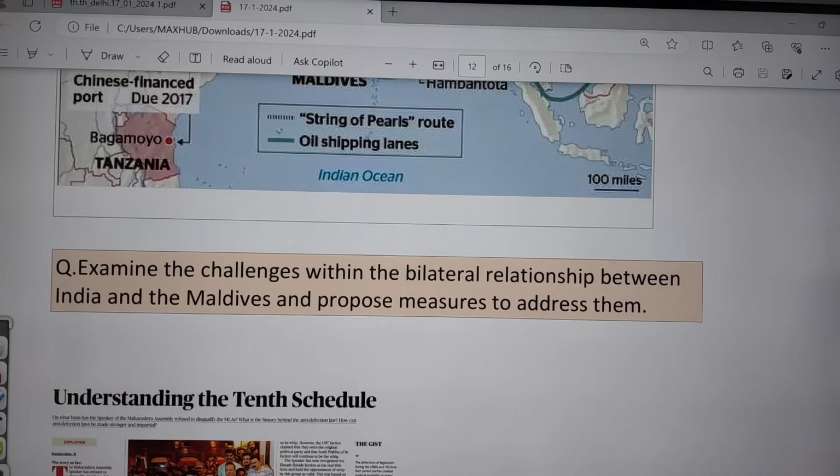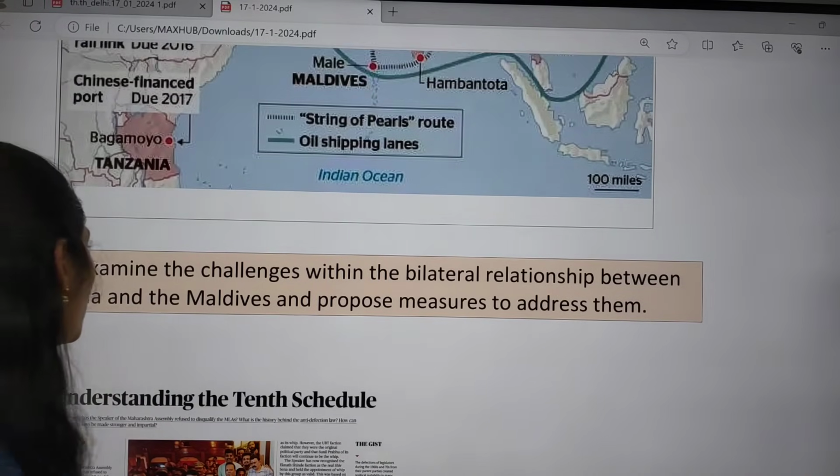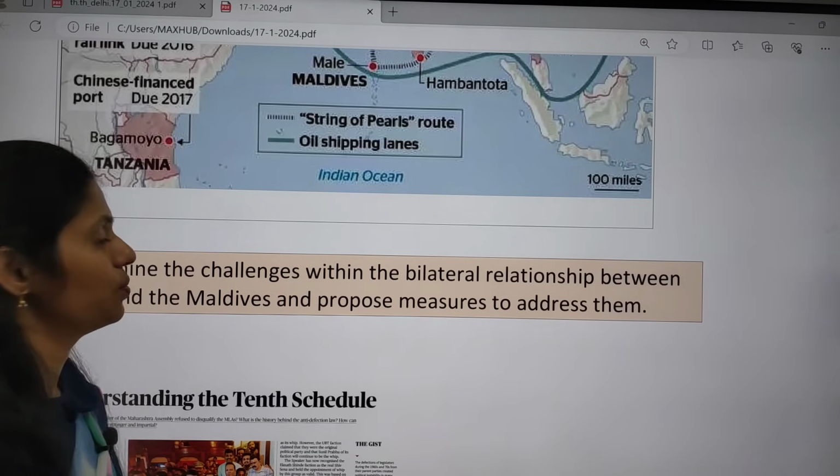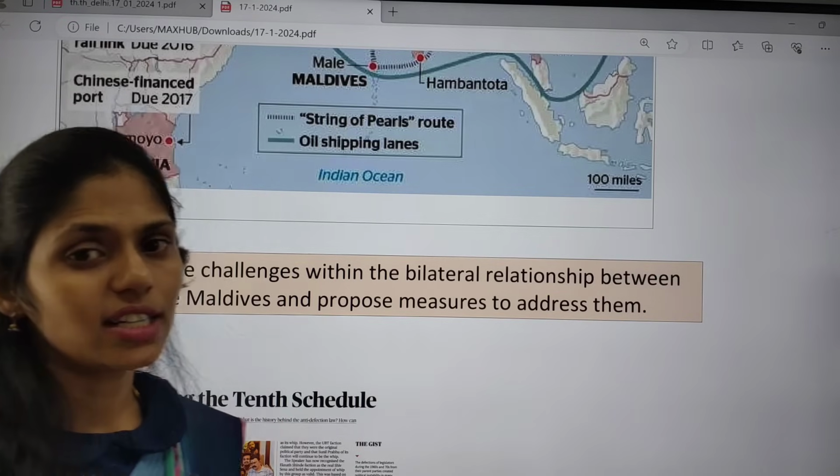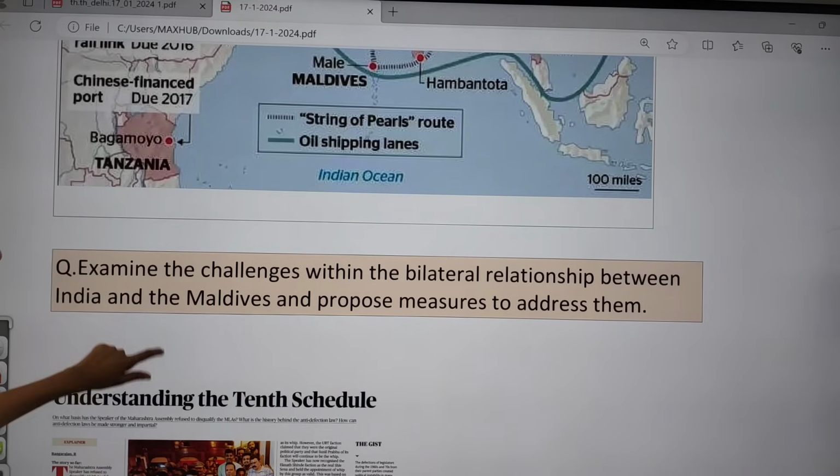So I want to give you one more mains question here: examine the challenges within the bilateral relationship between India and Maldives and the proposed measures to address them. It is a very easy answer. Try to write an answer for this question.